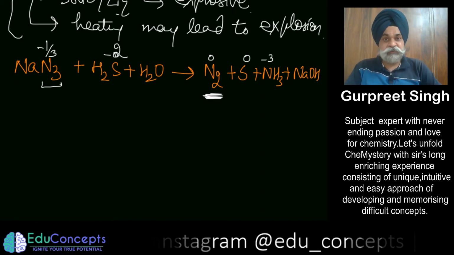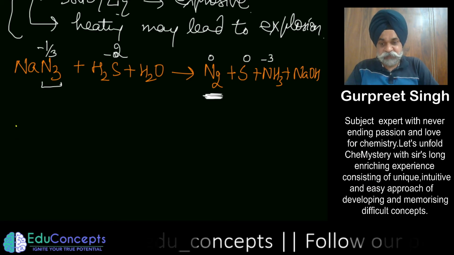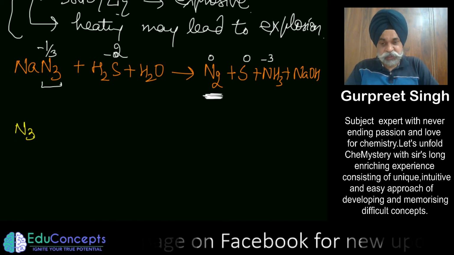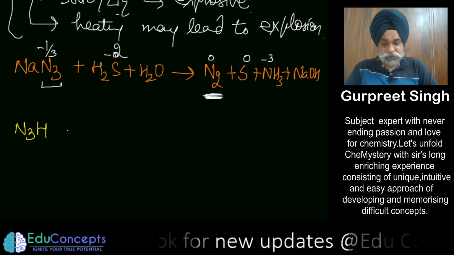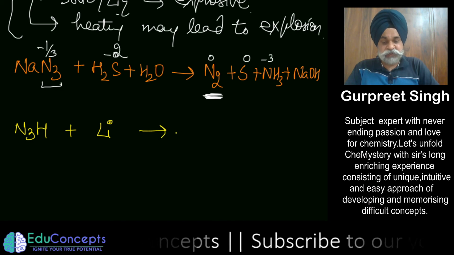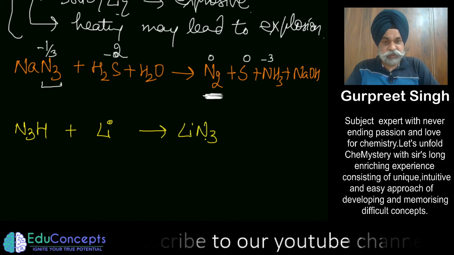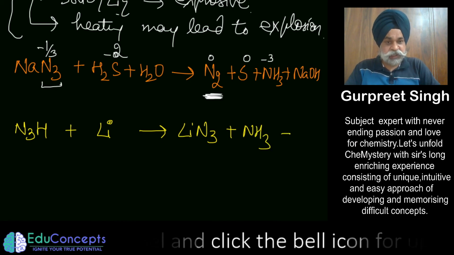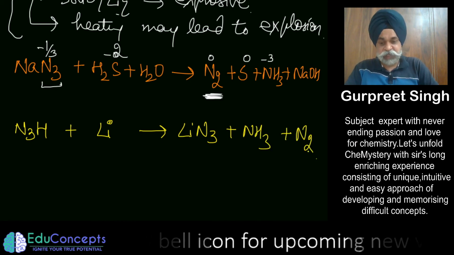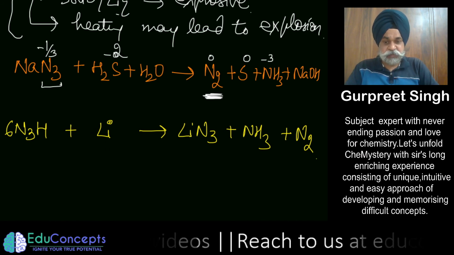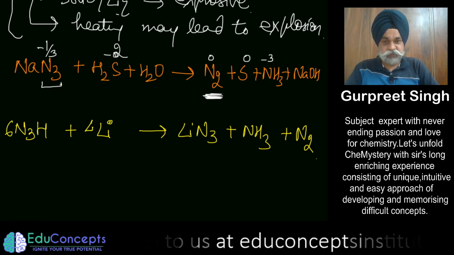So now, if I happen to write hydrazoic acid, if hydrazoic acid happens to react with lithium, this forms lithium azide along with ammonia and nitrogen gas. Now let me balance this out, this would become 6, and the lithium I should take as 4.